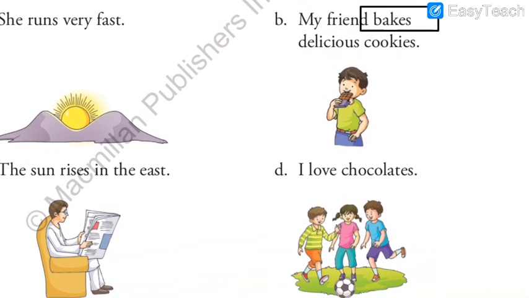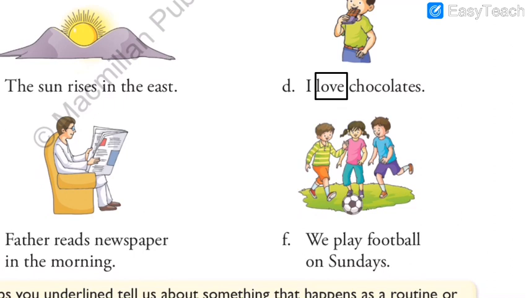Okay, the second picture is here. If you can read it, I love chocolates. Now here love is the verb. Why? To love chocolates is also an action. You are loving it, correct? It is not necessary that you do a physical action. Action may be of even heart and mind, correct? You think, it is also a verb. It is an action of the mind again. So make sure you are very clear about what is a verb. And so here, I love chocolates, love is a verb.